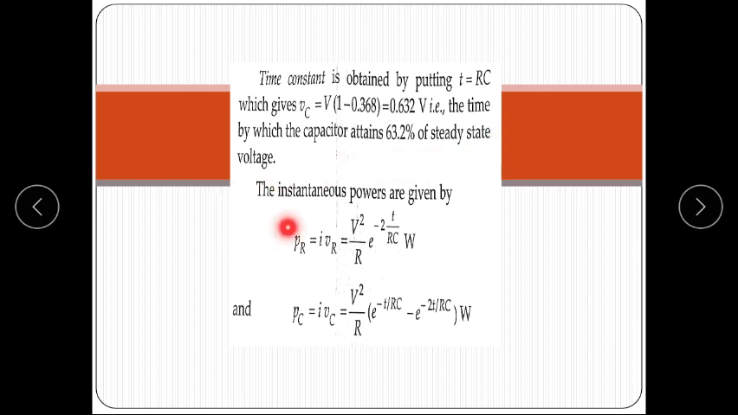The instantaneous power is given as PR is equal to V dot i, that is V square upon R e to the power minus 2t upon RC watt, and PC is i dot Vc, that is V square upon R times e to the power minus t upon RC minus e to the power minus 2t upon RC watt.